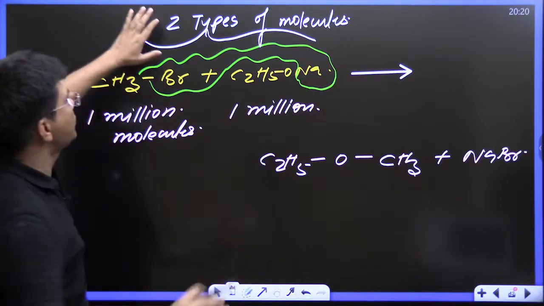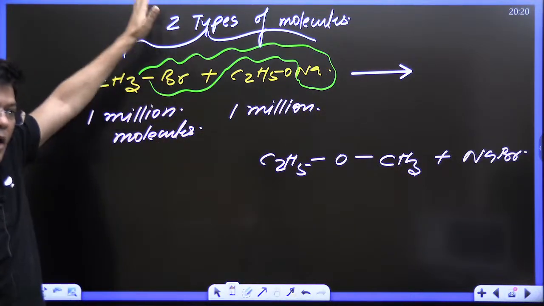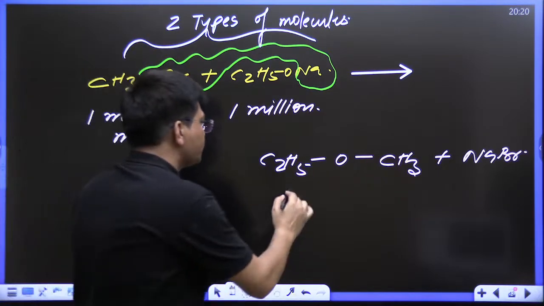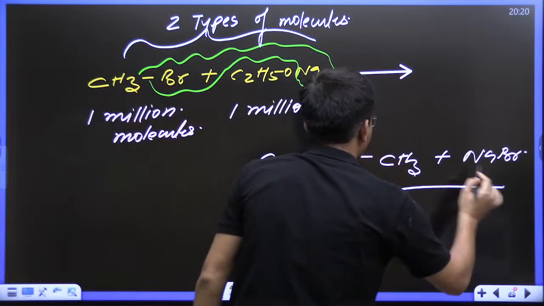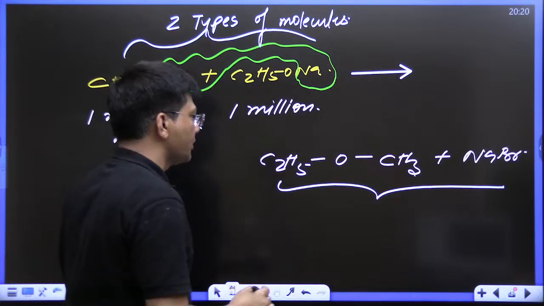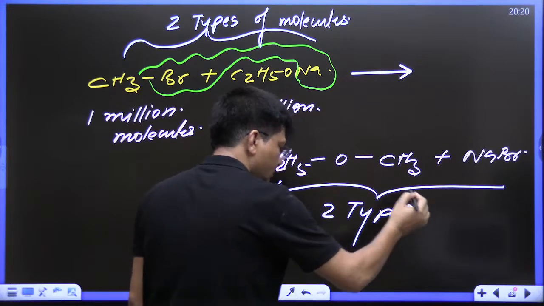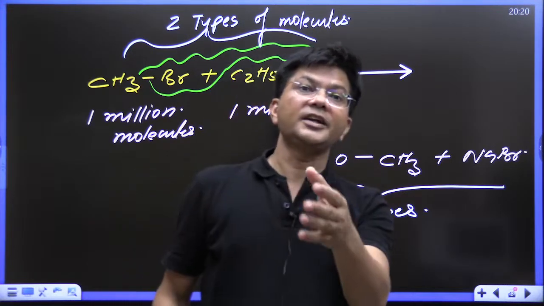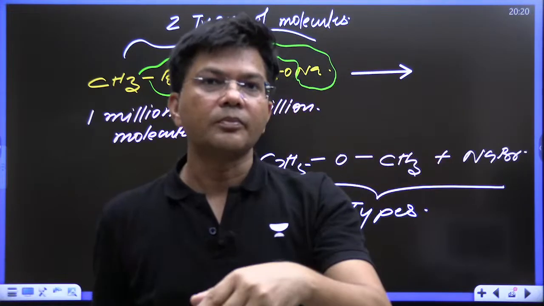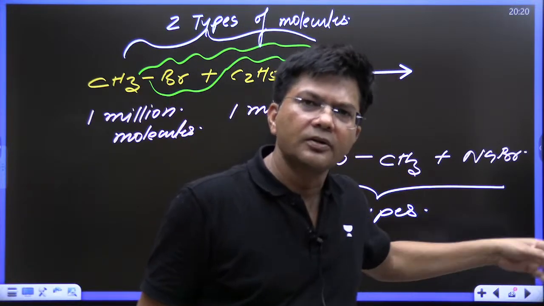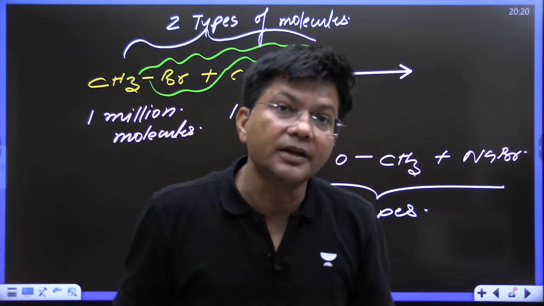Now when these 2 types of molecules, or 2 million molecules, got destroyed, how many types of molecules got produced and how many molecules got produced? 2 types only, or 2 million only? Whatever is getting destroyed, the same number of molecules are getting formed.